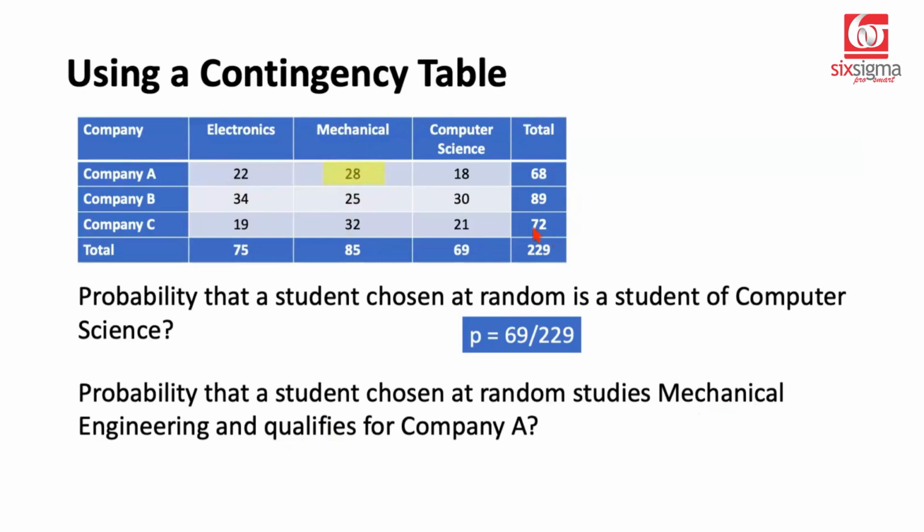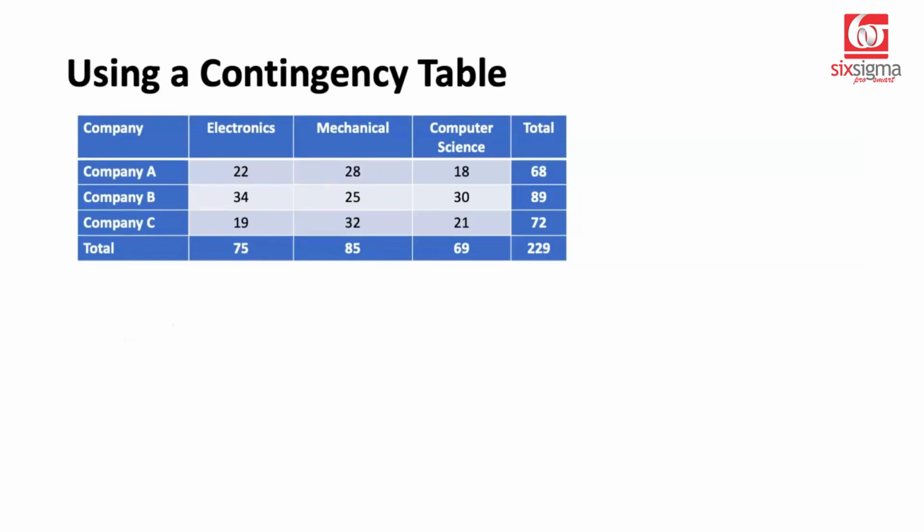There is no restriction on the sample space. We are going to divide by 229 only. So the answer is 28 by 229. Let's move to the next question.